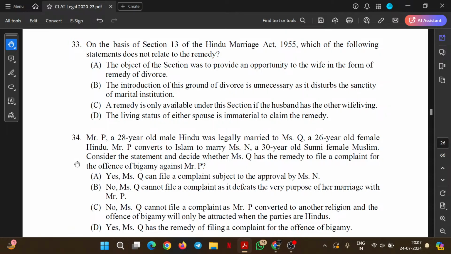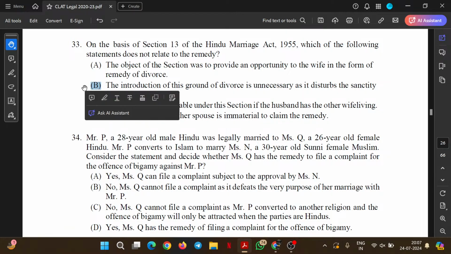On the basis of section 13 of the Hindu Marriage Act 1955, which of the statements does not relate to the remedy? We were talking about remedy in terms of women moving to courts to file for dissolution of marriage. The object of the section was to provide an opportunity to the wife in the form of remedy of divorce. Fair, understandable.